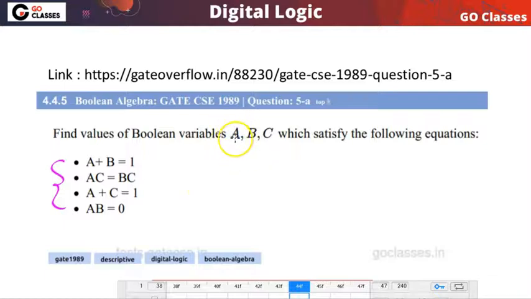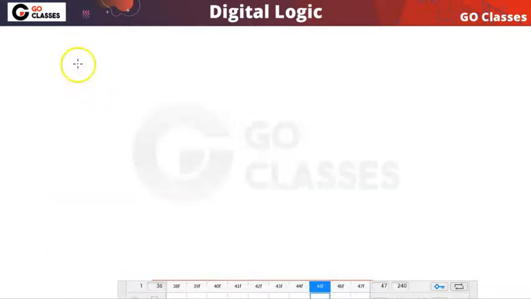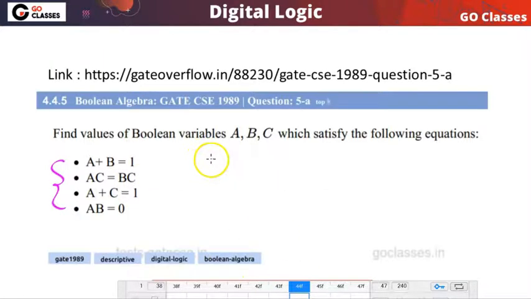Every variable you can notice either can be 0 or 1. So this a can be 0 or 1, this b can be 0 or 1, c can be 0 or 1. So the question is asking basically what values of a, b, c will satisfy these equations simultaneously. All these equations must be satisfied simultaneously. So what combination of values of these variables will satisfy all these equations simultaneously.